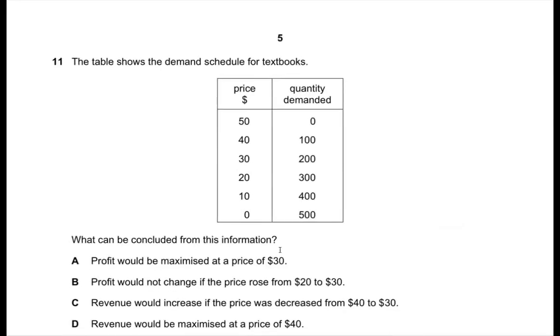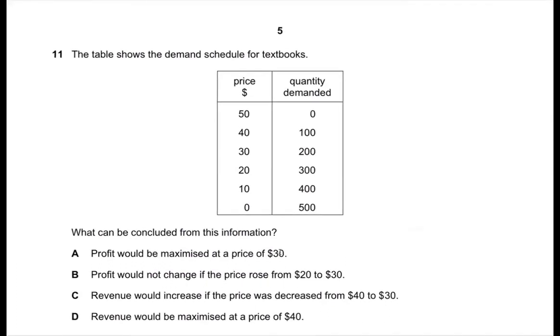Question 11, the table shows the demand schedule for textbooks. What can be concluded from this information? The thing is, we know price and quantity, so we can calculate total revenue by simply multiplying these two. However, we don't know profit because we don't have any information about the cost. So we can't consider A, B as possible answers.